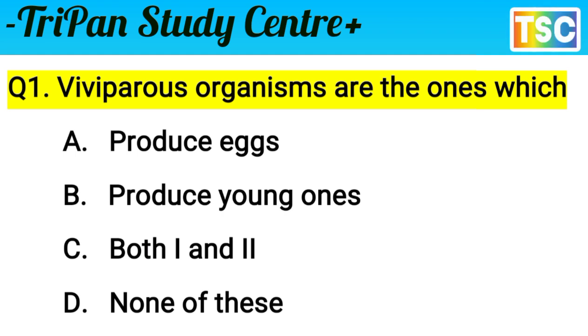There is only one remaining option, B, produce young ones. That is the correct answer. Viviparous organisms are the ones which produce young ones. Option B is correct. Let's see the next question.